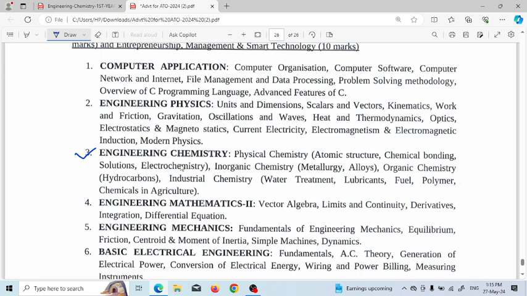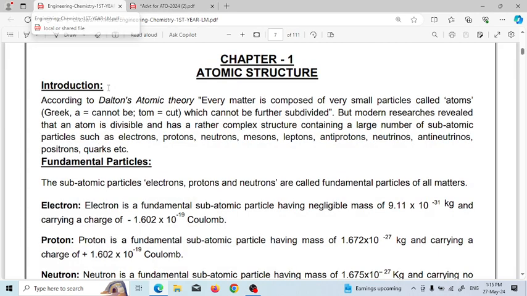and the syllabus is physical chemistry, which includes atomic structure, chemical bonding, solution, and electrochemistry; inorganic chemistry, which includes metallurgy, alloy; and organic chemistry, which includes hydrocarbon; and industrial chemistry, which includes water treatment, lubricants, fuel, polymer, chemicals in agriculture. So our first chapter is physical chemistry, which includes atomic structure, which will be discussed in the next chapter.